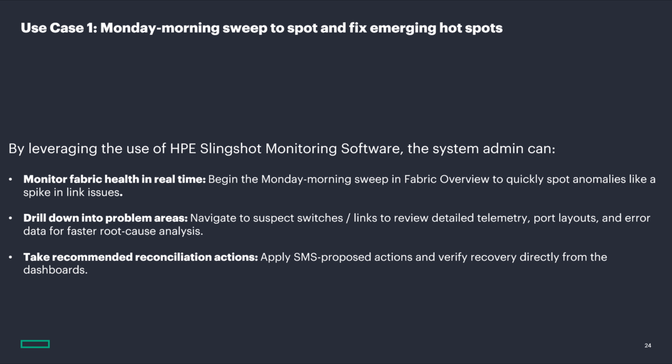Now that we've wrapped up use case 1, the Monday morning sweep to troubleshoot link flap issues and monitor fabric health, what did we learn? With HPE Slingshot monitoring software, the system administrator can monitor fabric health in real time without relying on the CLI. They can quickly surface link flap issues by drilling into switch detail to review time series telemetry, use the show all metrics feature to correlate symptoms with root causes, and then dive deeper into the link detailed view to visualize problem ports. From there, Slingshot monitoring software provides automated recommended actions to resolve issues and make it easy to validate fixes.